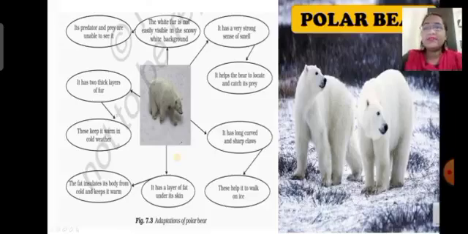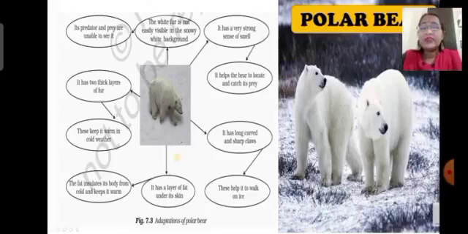Polar bears have a thick layer of fur which keeps the body warm in cold weather. It has a layer of fat under its skin. This fat insulates its body from the cold and keeps it warm. It has long, curved and sharp claws, which help it to walk on the ice. It has a very strong sense of smell, which helps the polar bear to locate and catch its prey. So these are the reasons because of which the polar bear can easily survive in the harsh cold climate of the polar region.